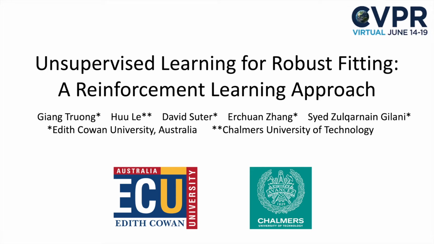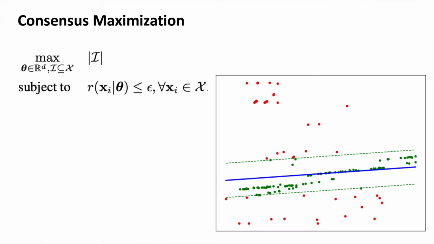In this video, we present our work that has been accepted to CVPR 2021, Unsupervised Learning for Robust Fitting, a reinforcement learning approach, a novel unsupervised learning framework that learns to directly solve robust model fitting. Here, we formulate robust fitting as consensus maximization. Given a set of measurements, the objective is to find the maximum number of inliers up to a predefined threshold